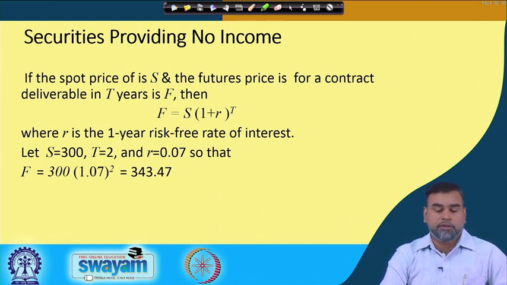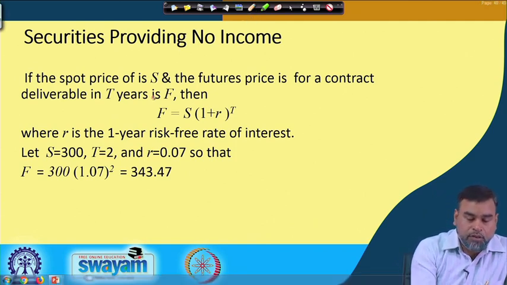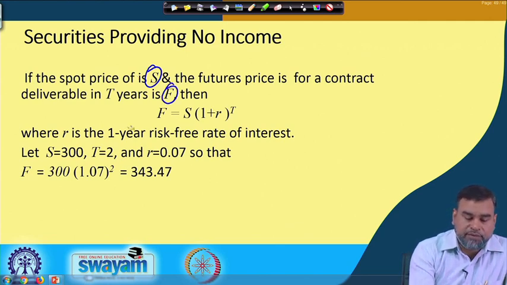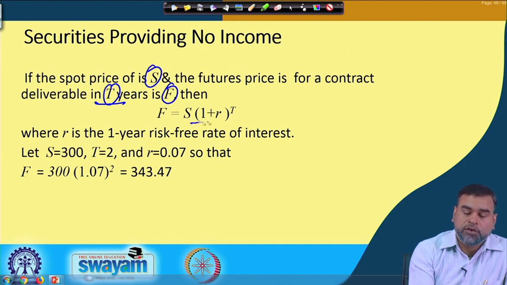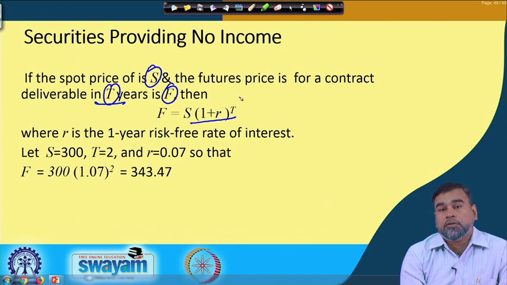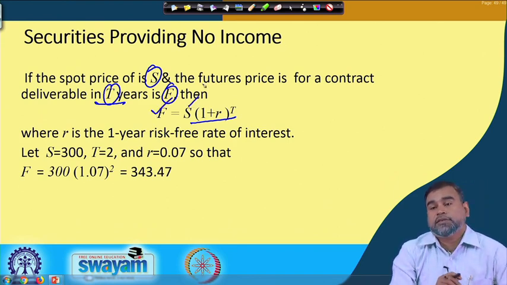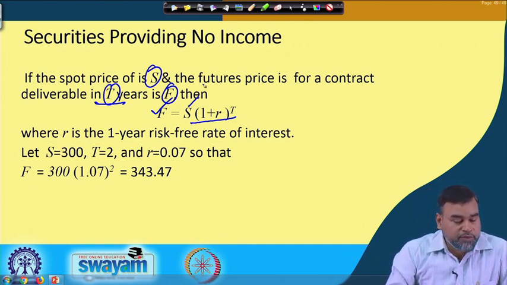So, let the spot price be S and the future price be F, and the contract is deliverable in year t. Then F is equal to S into (1 plus r) to the power t. That is why in the normal market we assume that the future price is more than the spot price.